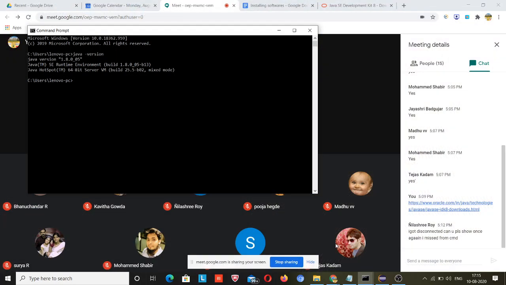After downloading you have to do these three processes: set up the path, set up the class path, and download Eclipse IDE. Why do we set up this path?